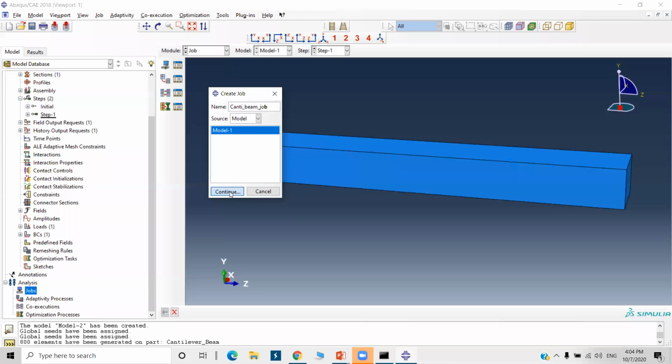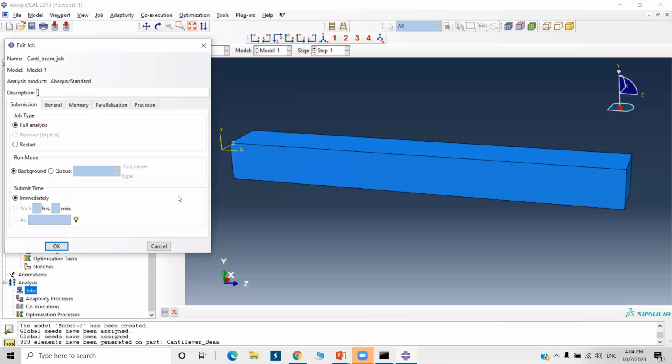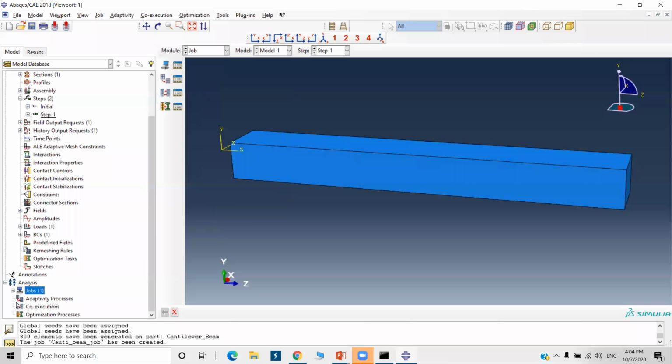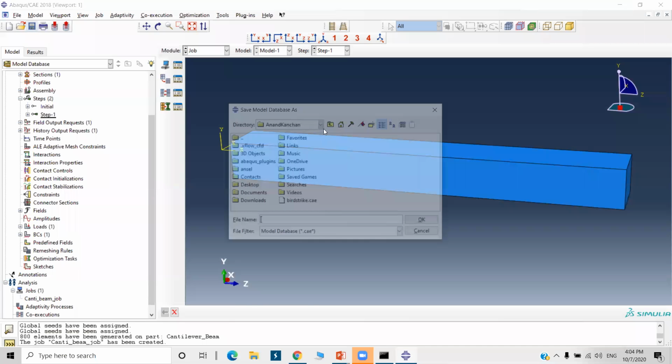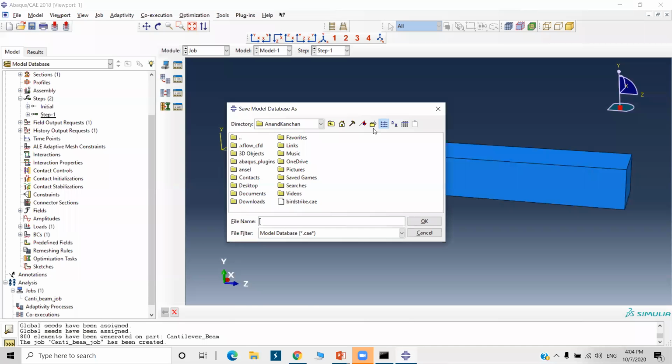Continue. Accept the defaults. Full analysis. Now we are done with the setup. Now it's time to submit the job for the analysis. Before submitting, I'm going to save it. I will just create a folder here.